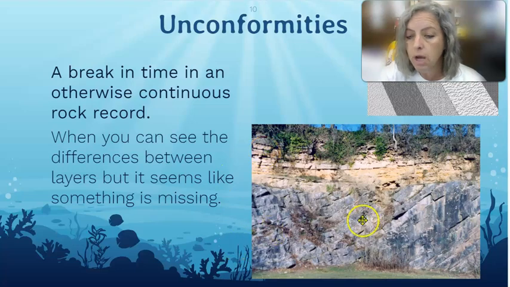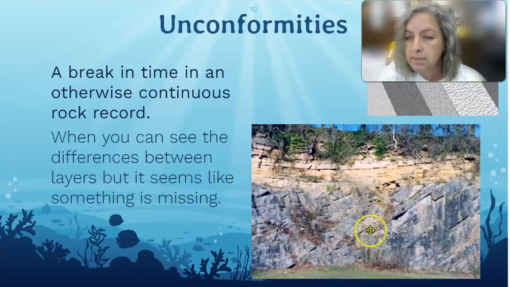We can see these rocks here. They're all kind of a dark gray color, and they're sort of jutting up this way, right? But then on top of that, we have another layer, and it is a lighter color of rock. And notice that the layers are just straight across. An unconformity is this break right here, this line. Something happened between when these rocks were made and when these rocks were made.